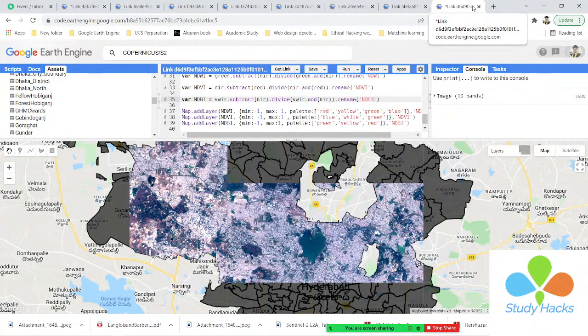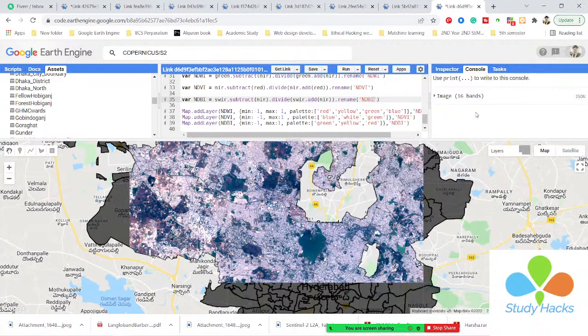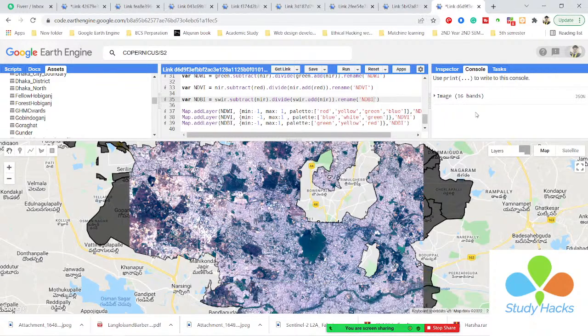So now you can see for the ndvi our build up area is showing as a red color or red yellow mixed color, showing the pixel value.